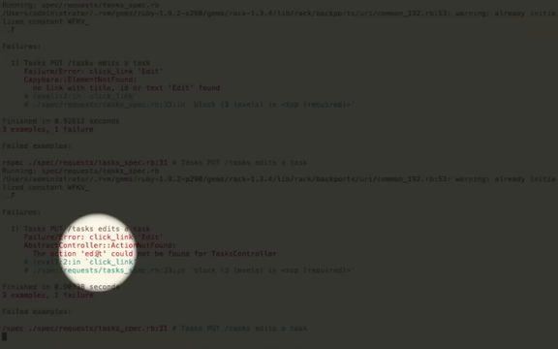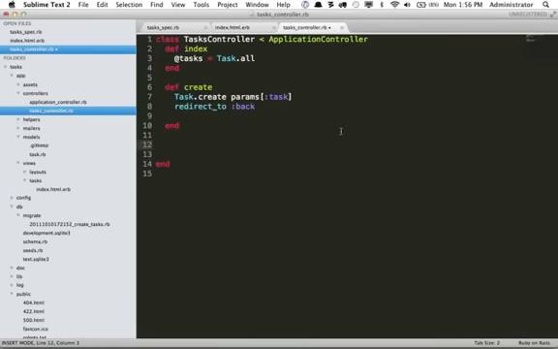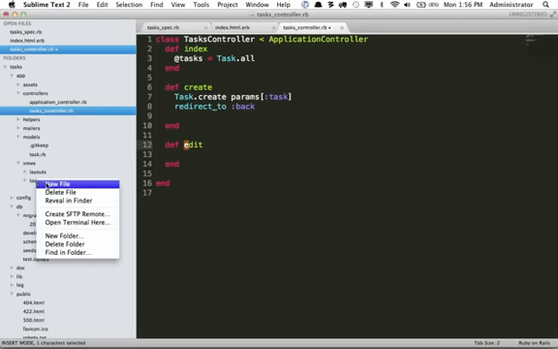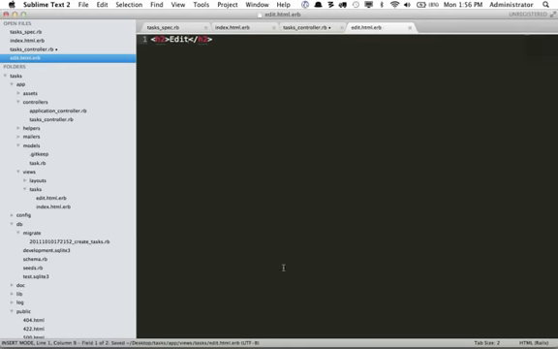Next, no action of edit was found in the task controller. So let's do that next. Right here, we'll create a new action called edit. So remember, when we load the edit action, it's now going to look for a view called edit.html.erb. So let's create that manually. And we'll say edit for the time being.